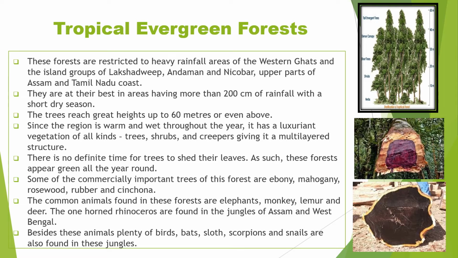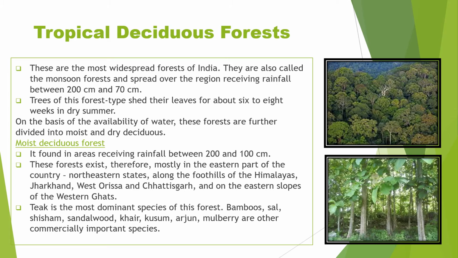Common animals found in these forests are elephants, monkey, lemur, and deer. One-horned rhinoceros is also found in these jungles, and they are particularly found in Assam and West Bengal in India. Besides these animals, plenty of birds, bats, sloth, scorpions, and snails are also found in these jungles.